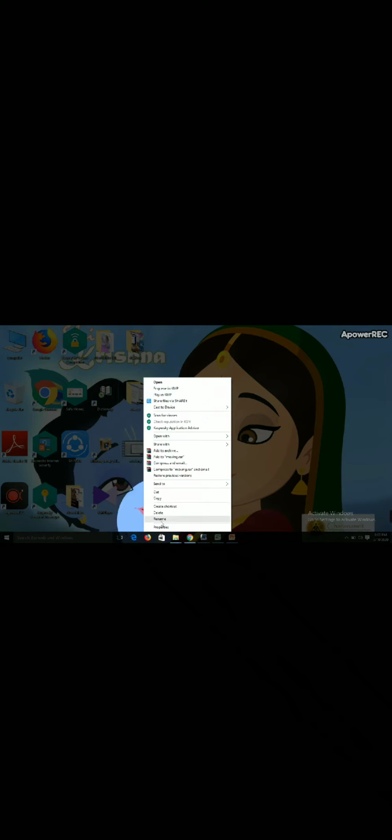Kids, if there is any unwanted file or folder which you want to delete from your computer system, you can delete it very easily. Just follow these steps which I am going to tell you. For this, whatever file or folder you want to delete, wherever it is, you can right click on it. Right click on the file or folder which you want to delete. From the list, choose delete. Now the file is not here, it has been deleted.